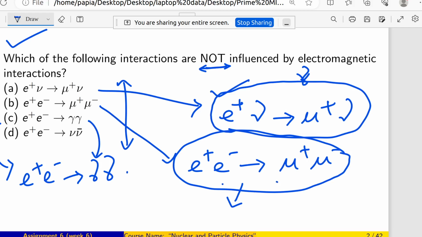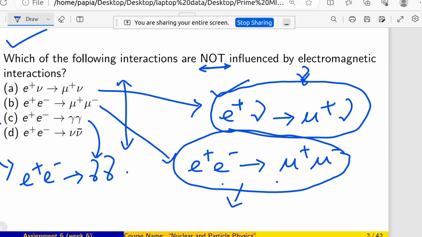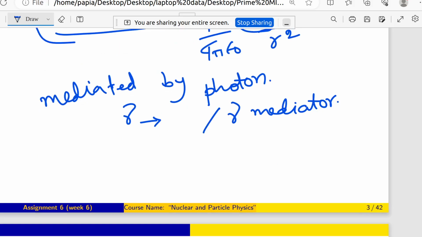For the interaction in B, and for the interaction in C, these two are electromagnetic interactions, because in C the outgoing particle is gamma, as we can already see, and for B the mediating particle is gamma. I have told you that whenever the mediating particle is gamma, that will definitely be an electromagnetic interaction, or if the outgoing particle is gamma, then also we have an EM interaction.